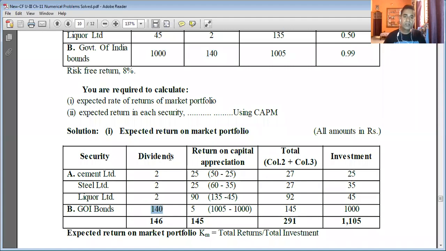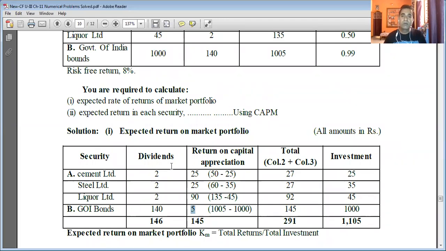It is written under the dividends column. Initially, the market price of Government of India bonds is 1000 rupees. You can even trade these bonds, and the year-end market price is 1005 rupees. So 1005 minus 1000 is equal to 5 rupees, the capital appreciation for Government of India bonds.